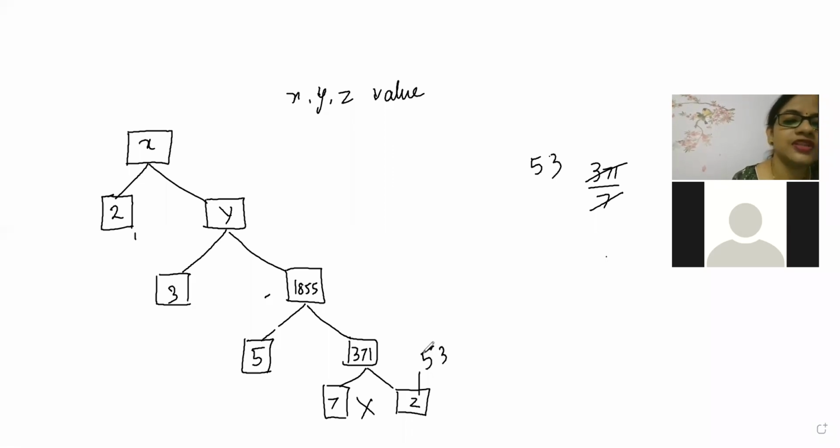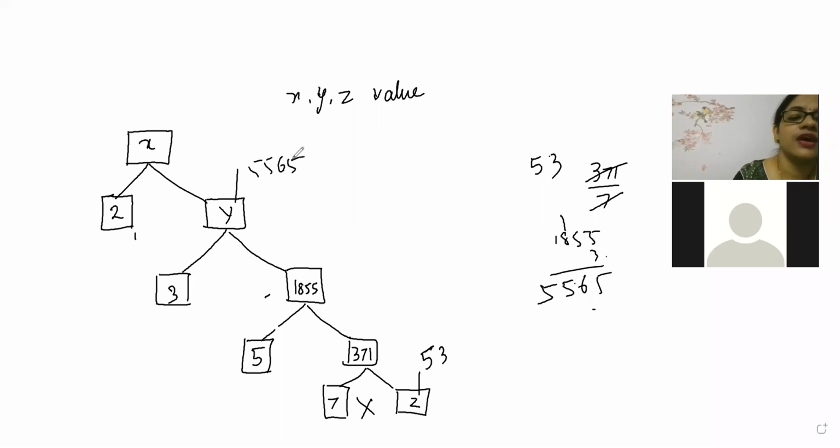Once z came 53, 1855 into 3. So it is coming 5565. And 5565 into 2 is 2 5s are 10, 2 6s are 12, 113. 2 5s are 10, 111. Easy.